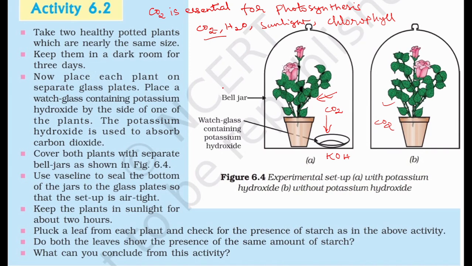Now with the two activities you can understand that sunlight also is essential. Without sunlight the photosynthesis will not take place. What about water? If you keep the plant for 2 days without watering, what will happen? The leaves will wilt. Then after 2 more days the plant will die. So water is also very much essential. So what are the things essential for photosynthesis? Carbon dioxide, water, sunlight and chlorophyll.